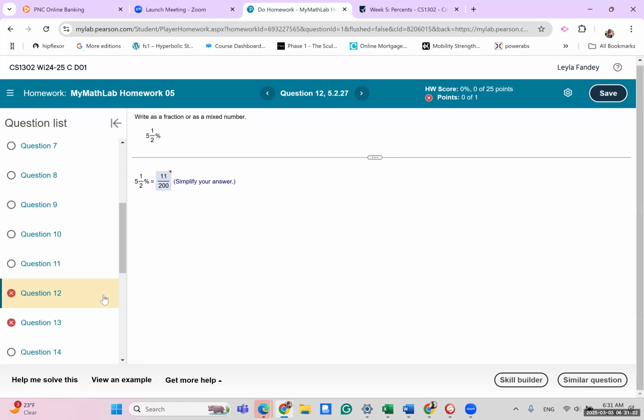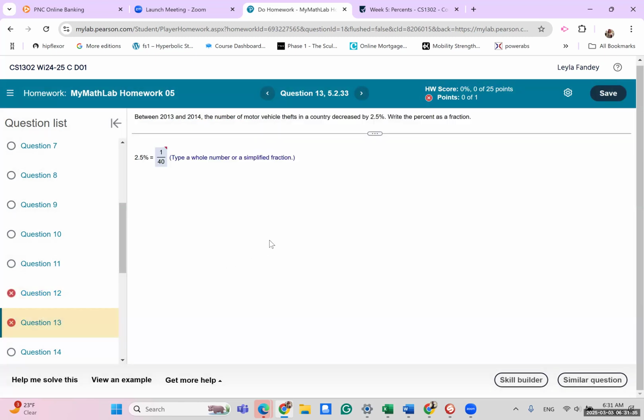Let's try a different one, number 13, which gets confusing for people. They want us to write 2.5% as a fraction. So 2.5% is very similar to this one: 2.5 over 100. Remember how they're related. First, know that. But in this case, we are trying to write this as a fraction or a mixed number.